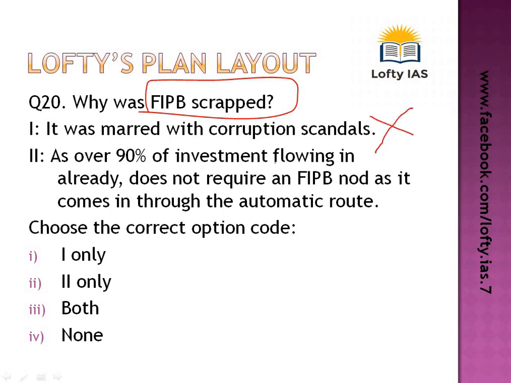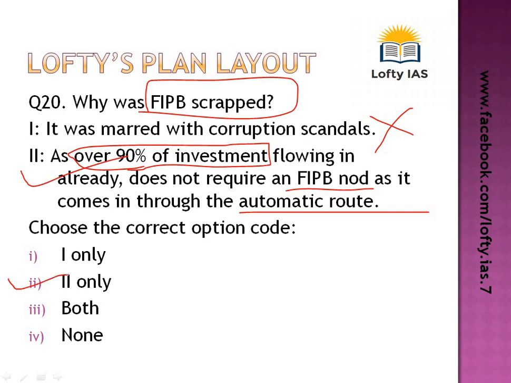No, this is not the reason. Over 90% of investment flowing into India is already taking place through the automatic route and does not require FIPB nod. So the government realized that we can do away with this FIPB, which is just like a vestigial organ. So it is of no significant use, and therefore the government decided to scrap it. So only 2 is the correct option.